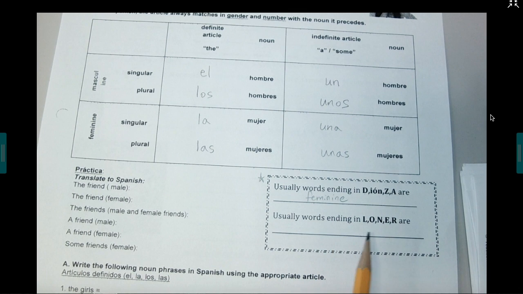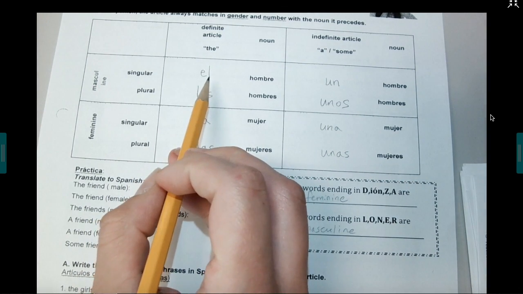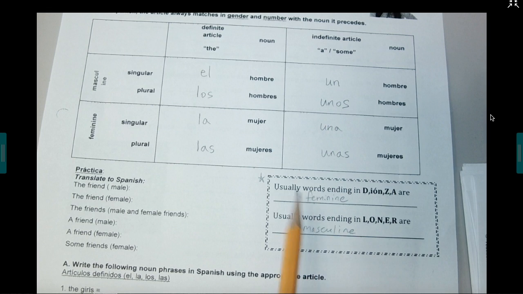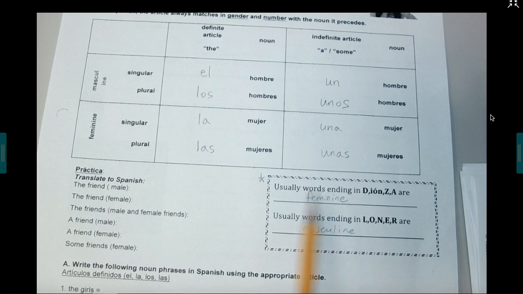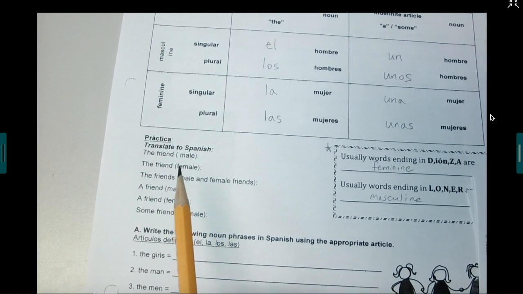And then usually words that end in L, O, N, E, R are going to be masculine. So they're going to be using the definite articles of el or los, or the indefinite articles of un or unos. However, this isn't always the case, and in fact, you can see one right here. Mujer ends in an R, but it's la mujer, so that's an exception to my loner rule. So you have to be very careful with this rule. It's not necessarily a rule. It's more like guidelines. So let's try some practice. We're going to look over here. Okay, so try and do these if you can.